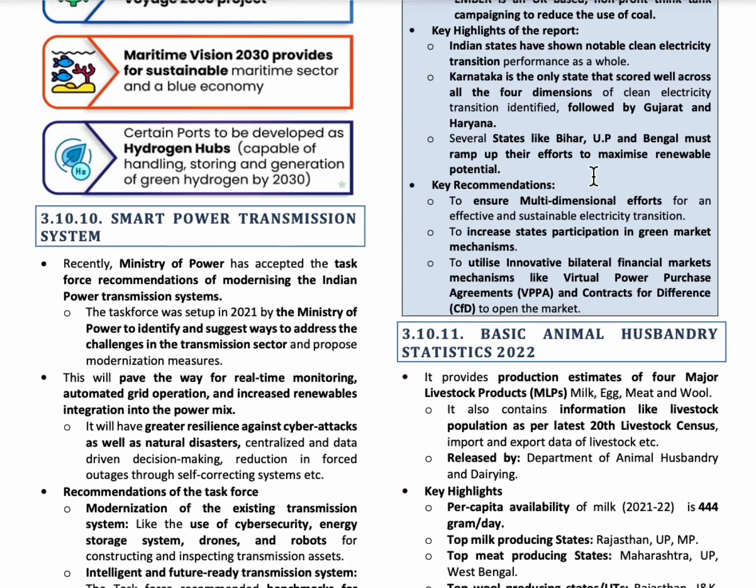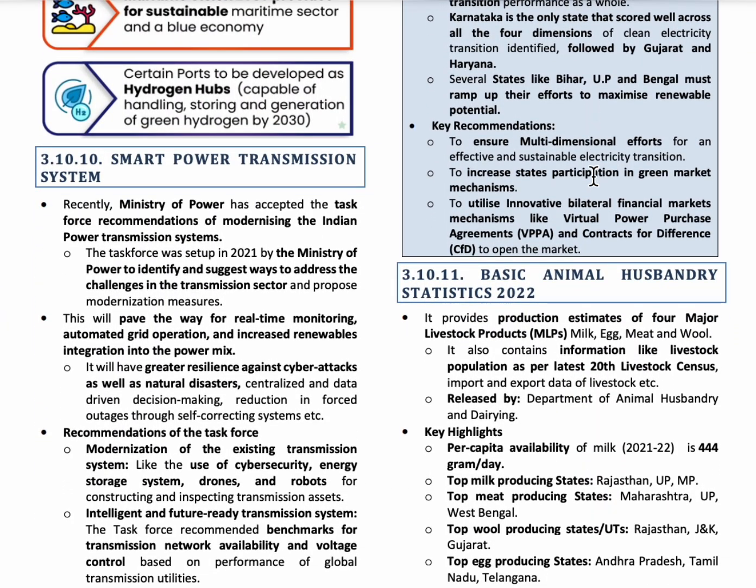The next topic is smart power transmission system. So Ministry of Power started to modernize the Indian power transmission system. So it will make real-time monitoring, automated grid operations and will have resilience against the cyber attacks and natural disasters.